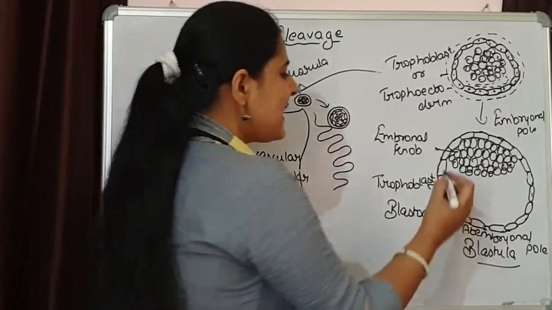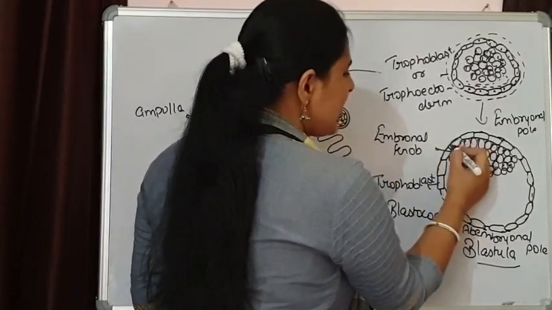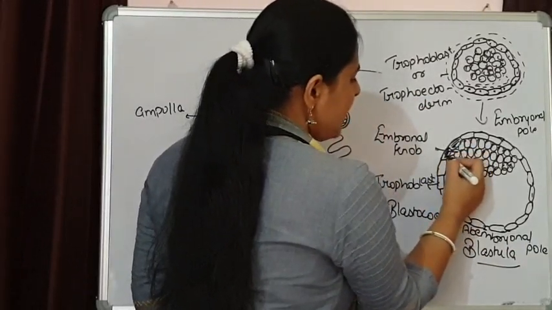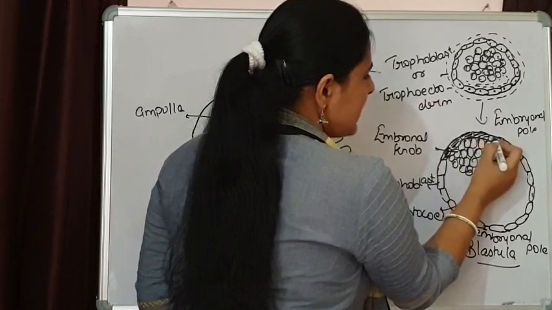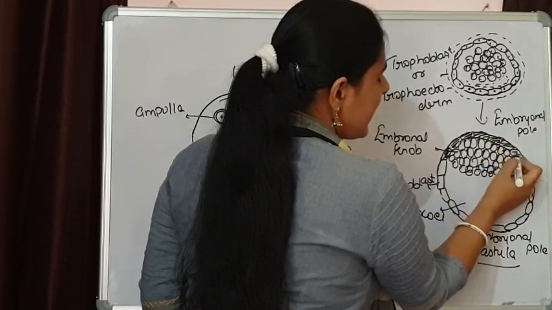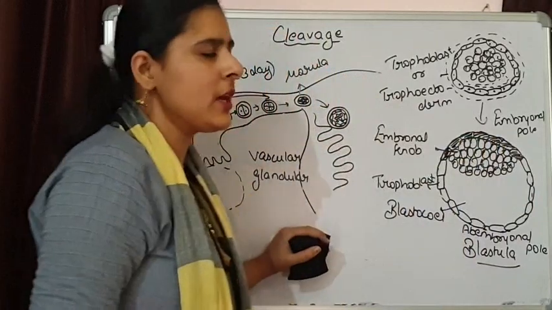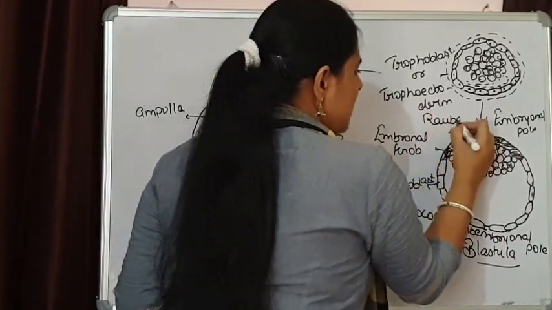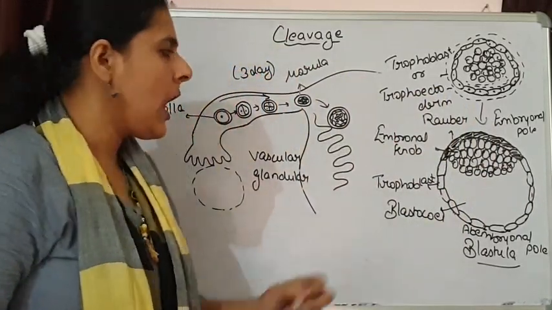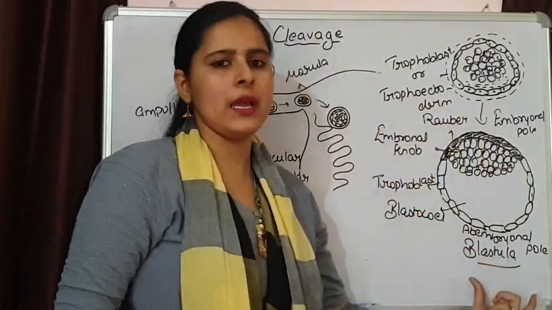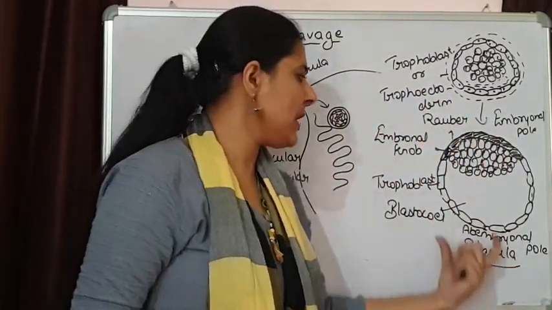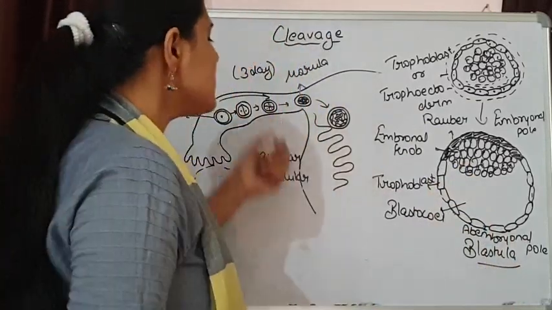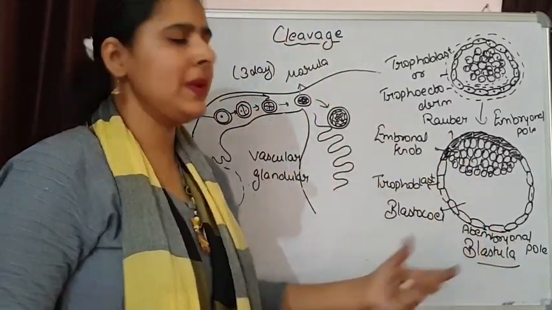Plus, the cells that are coming in contact with the embryonal knob, I am shading them, are known as cells of Rauber. This is how the blastula is forming. So this is how cleavage is taking place.